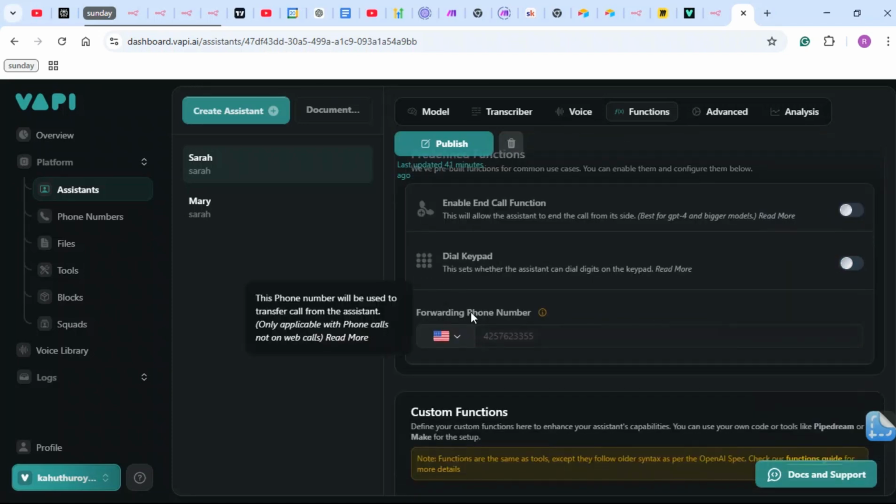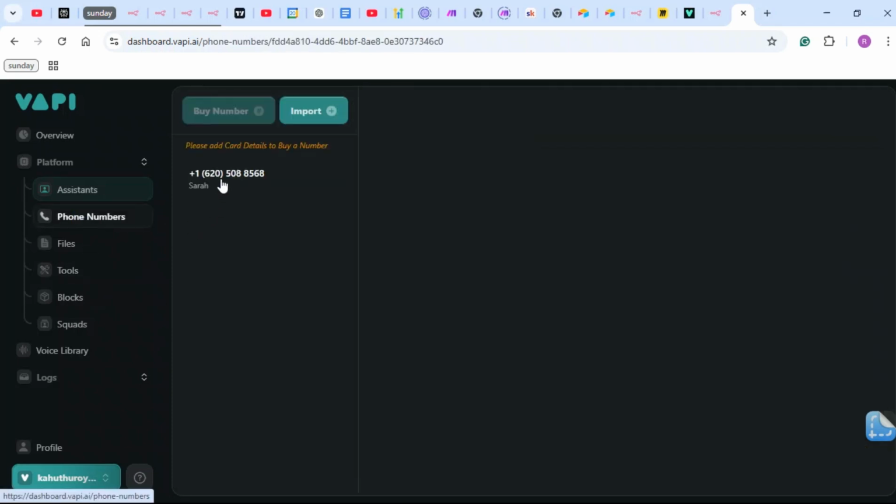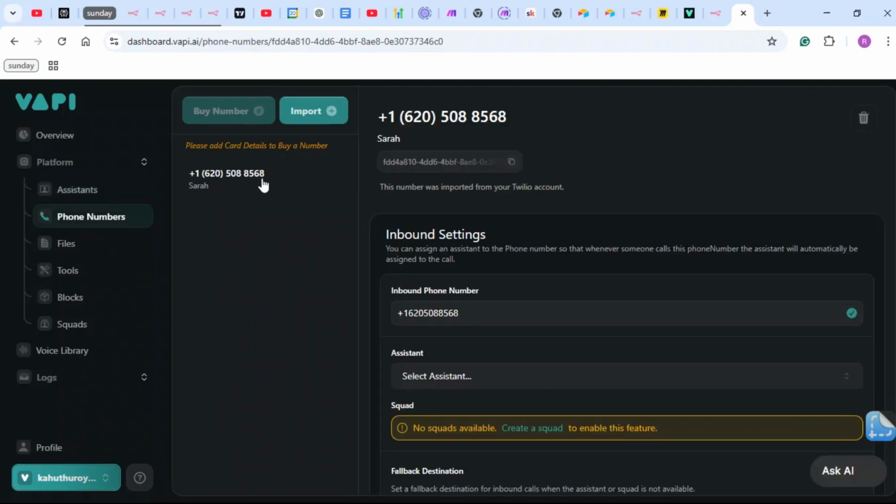And this is a forwarding phone number. I also didn't touch on this when we first published. If you have a number, you can get it here. And to get a number, you can just go to phone numbers. I bought my phone number from Twilio.